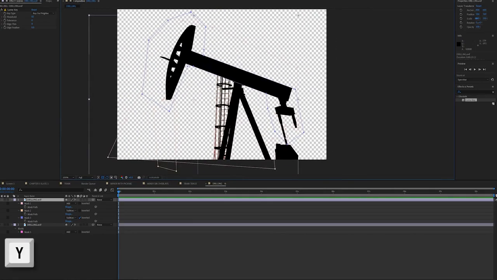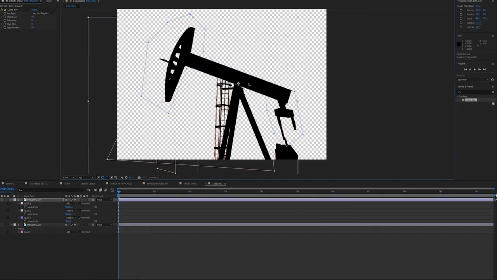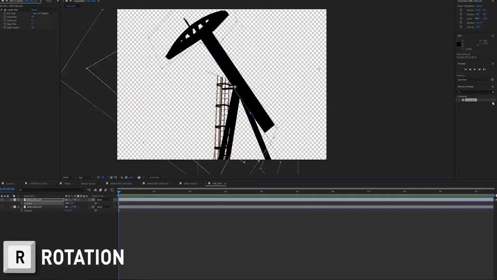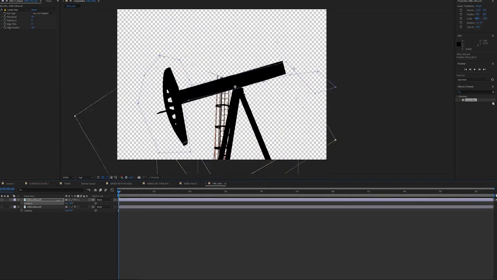I'm just going to get my anchor point of my top layer, my drill arm, and move it to the point where the arm would rotate. That'll be just at the top of the legs, and then it really is just a matter of keyframing your rotation to give that animation of the drill coming down, coming back up, and then up, down, back up.